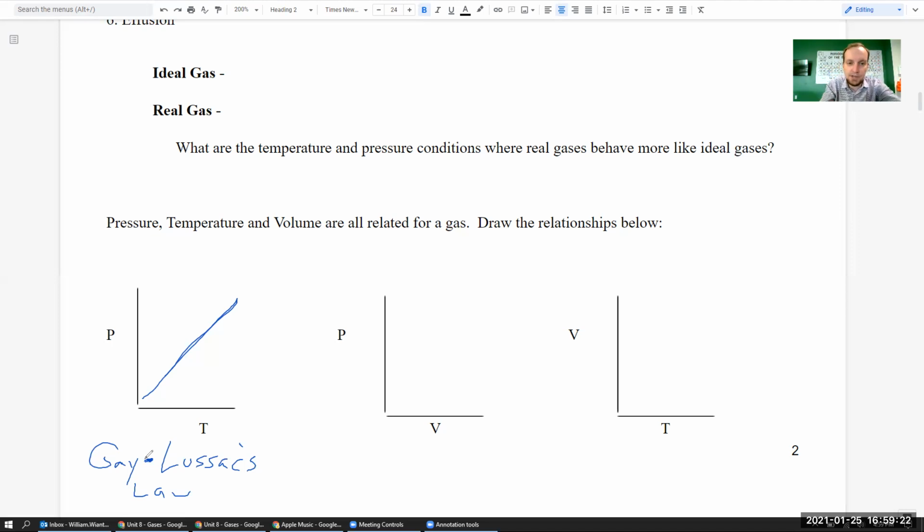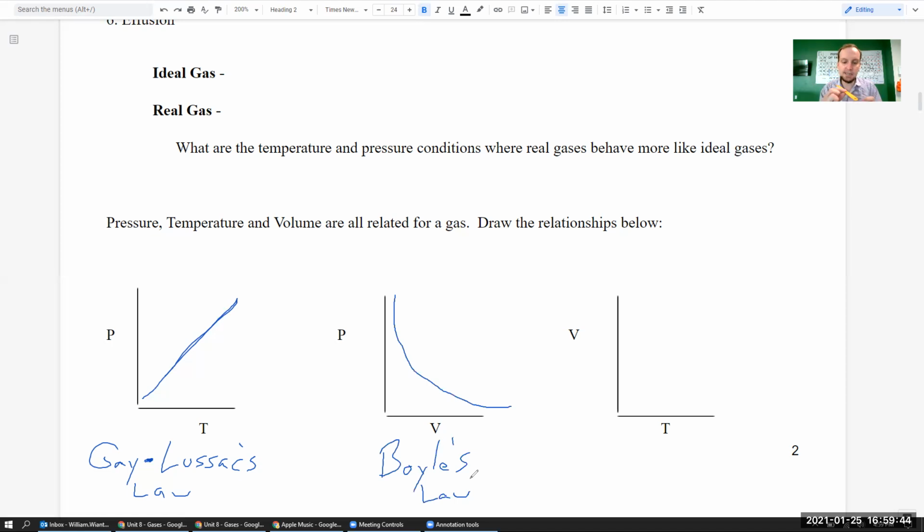So the way we show an inverse relationship on a graph is not a straight line, but it's kind of a swoop down like this, and that is called Boyle's law. Boyle's law is the relationship, the inverse relationship between pressure and volume if temperature is held constant. So you notice again, they're doing the exact opposite.